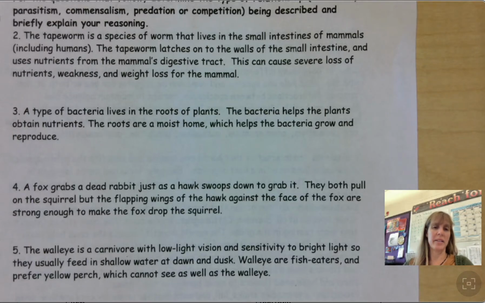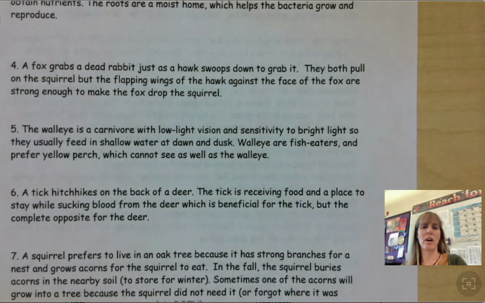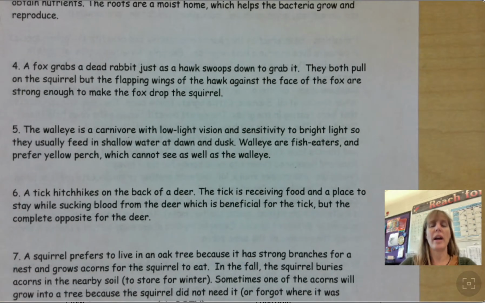The walleye is a carnivore. The walleye is a carnivore with low light vision and sensitivity to bright light. So they usually feed in shallow water at dawn and dusk. Walleye are fish eaters and prefer yellow perch, which cannot see as well as the walleye. All right, so is this mutualism or predation?